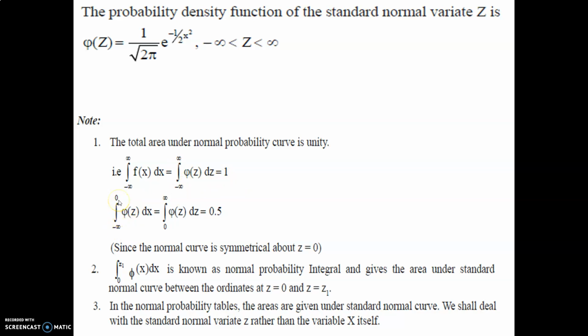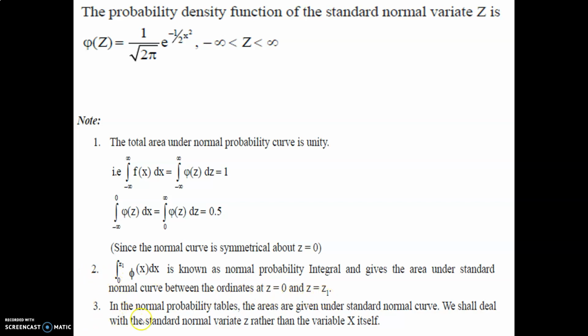The integral from minus infinity to 0 of φ(z) dz is equal to the integral from 0 to infinity of φ(z) dz, which is equal to 0.5, since the normal curve is symmetrical about z equal to 0. The second one, with lower limit 0 and upper limit z1, the integral of φ(x) dx, is known as the normal probability integral, which gives the area under the standard normal curve between the ordinates z equal to 0 and z equal to z1.